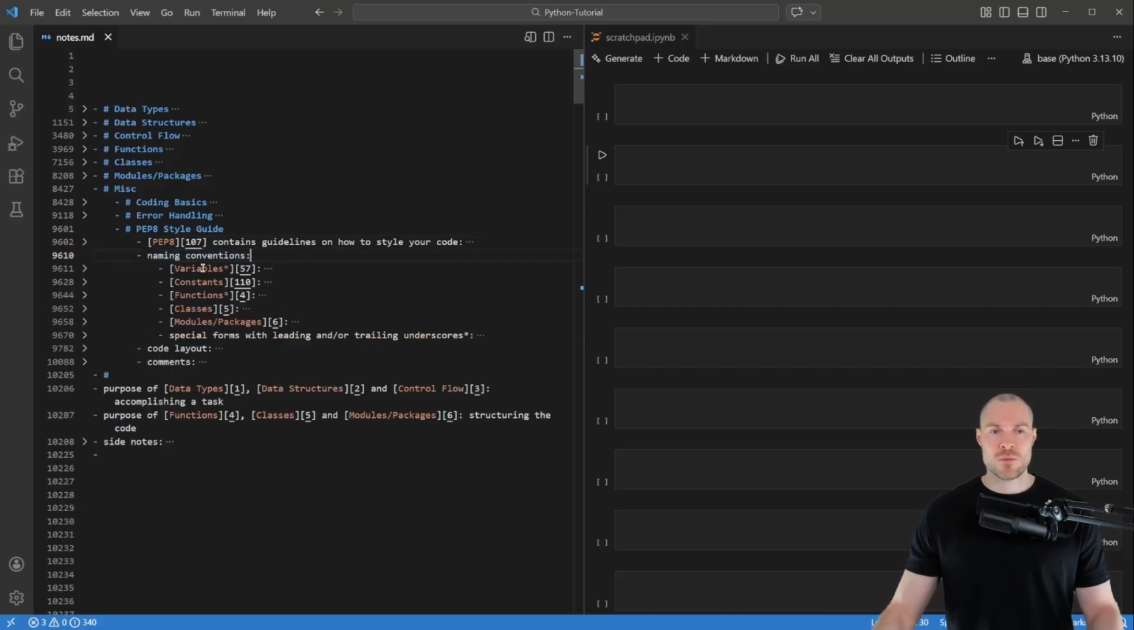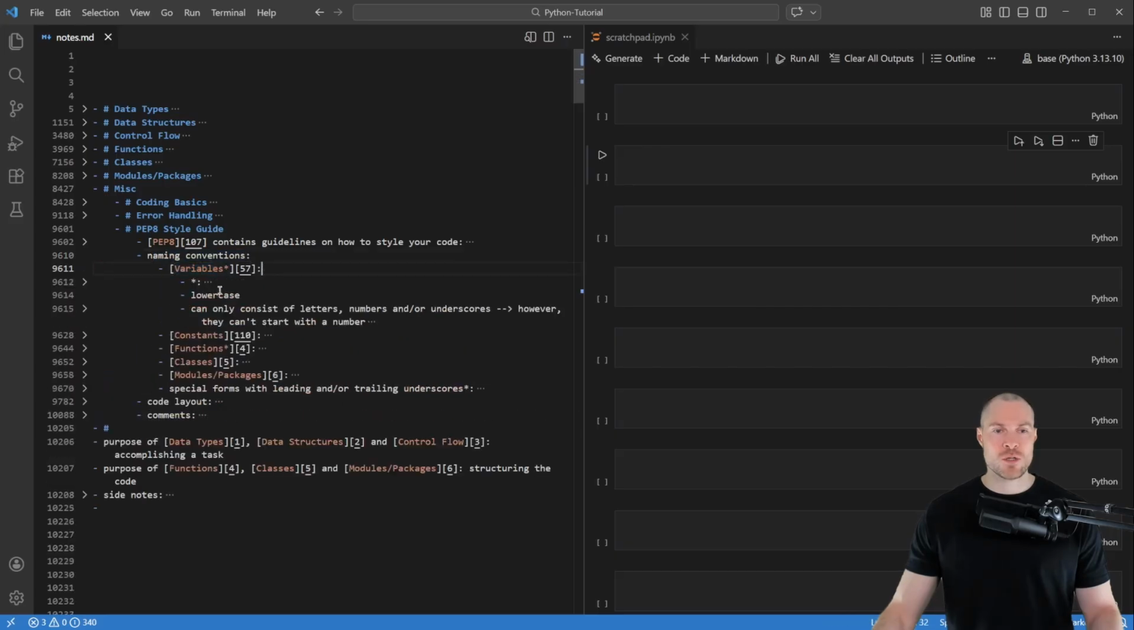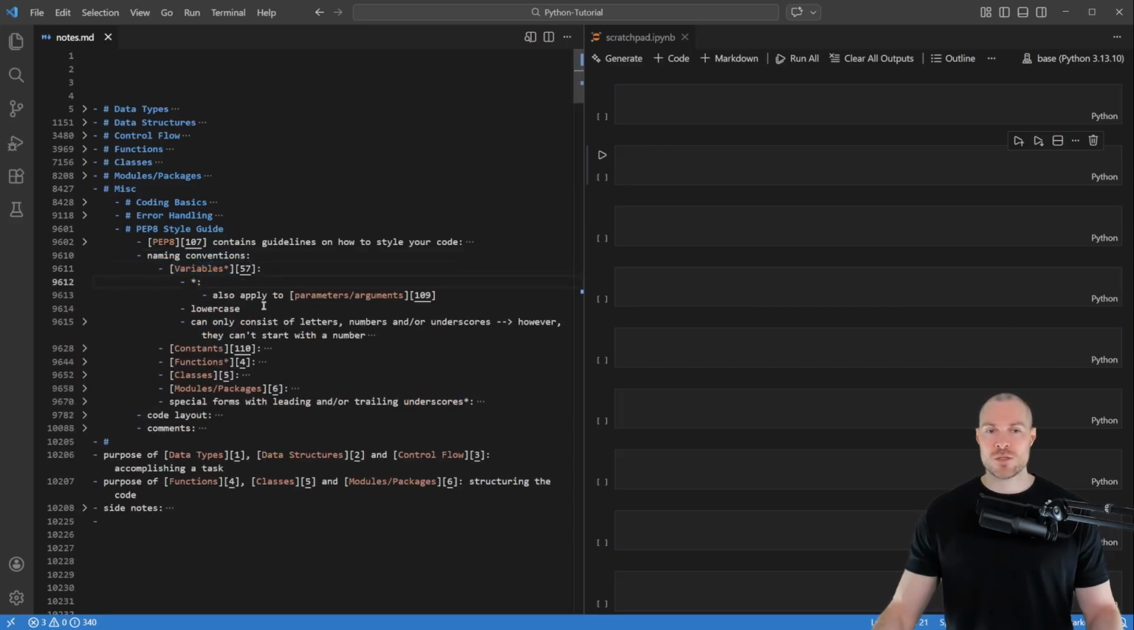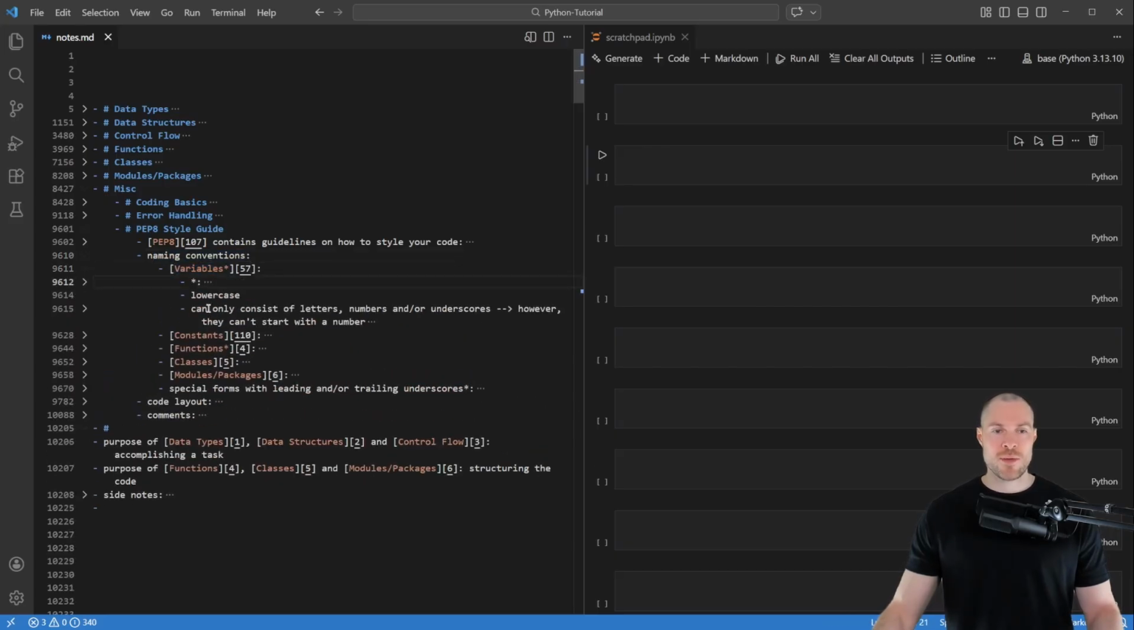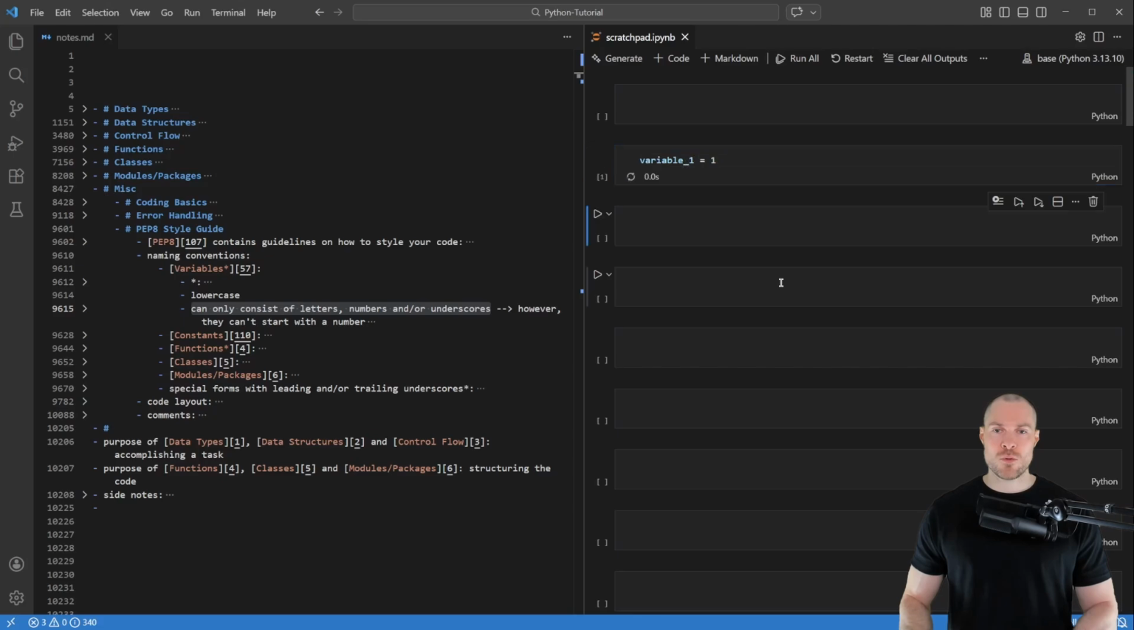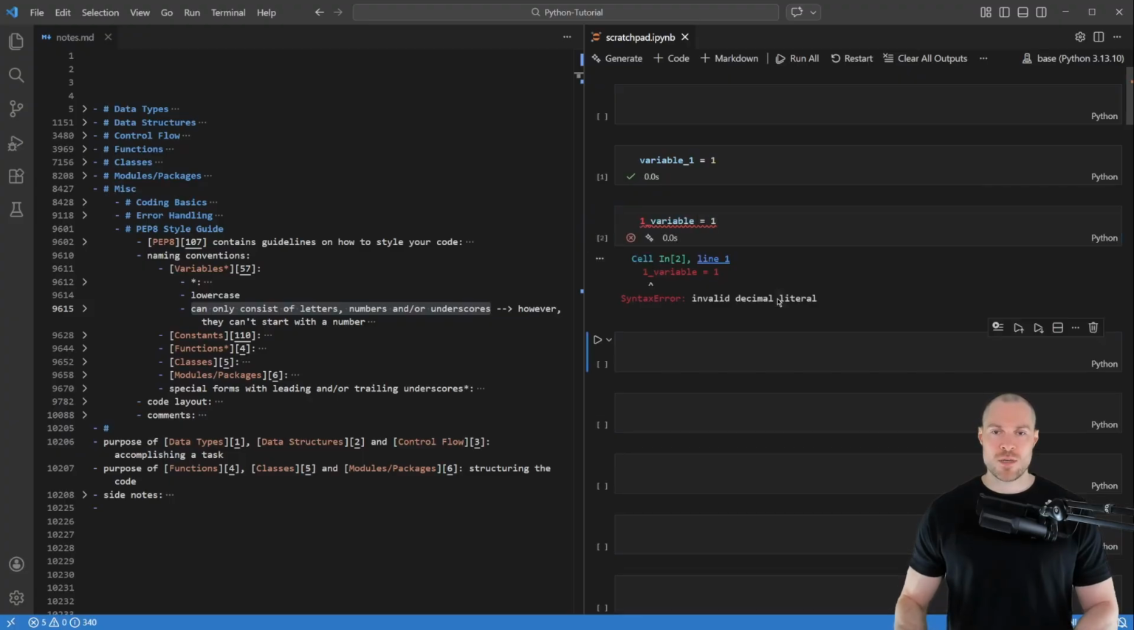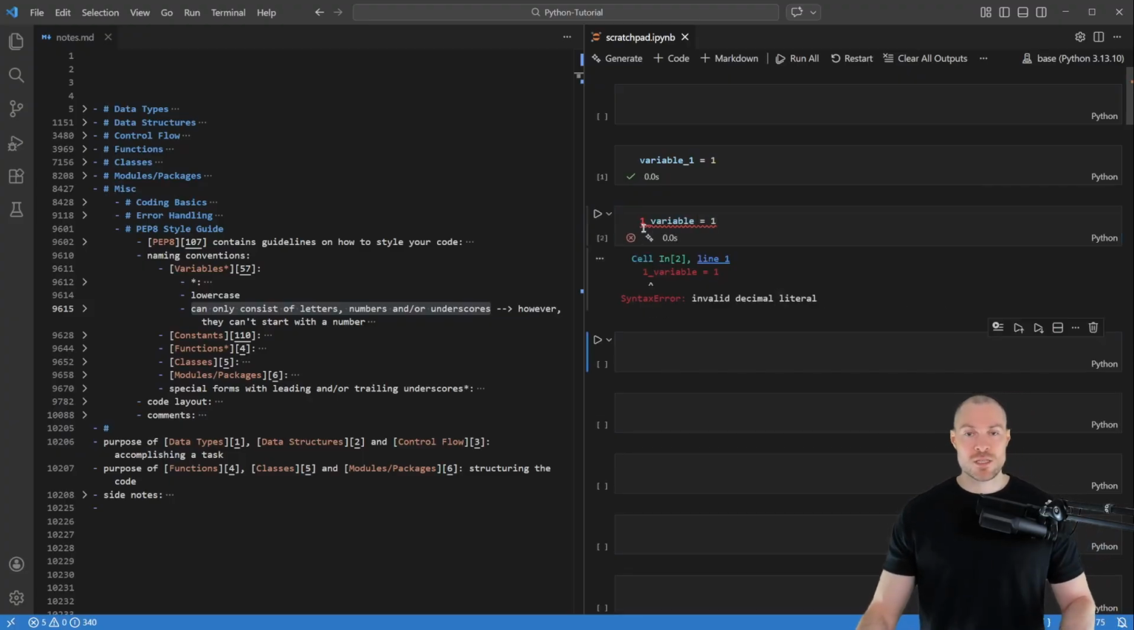And here we're going to start with the naming conventions for variables, which also, by the way, apply to parameters or arguments. And here the conventions are to use lowercase, and they can only consist of letters, numbers, and or underscores. So for example, what you can say is, for instance, variable_1. And if I set that equal to 1, then we don't get an error. However, you can't start with a number. So if I say here 1_variable and set that equal to 1, then we get here a syntax error.